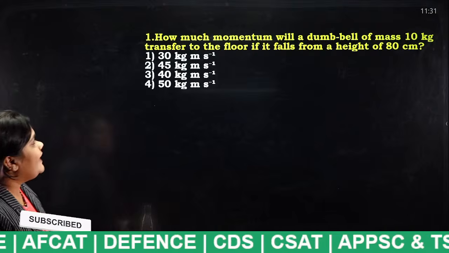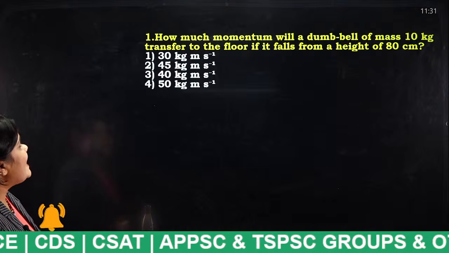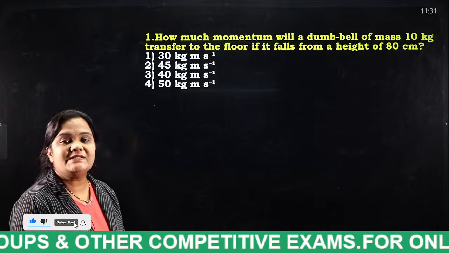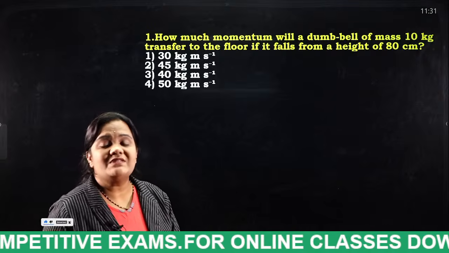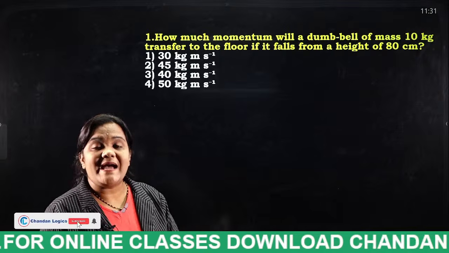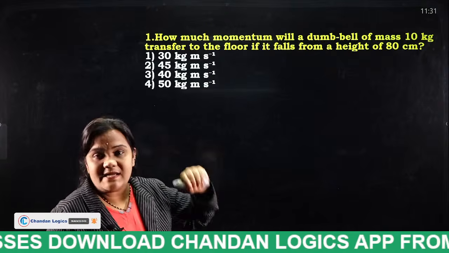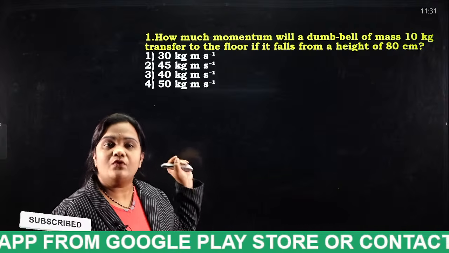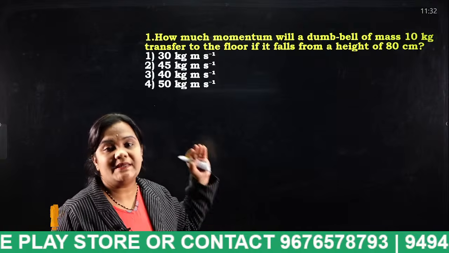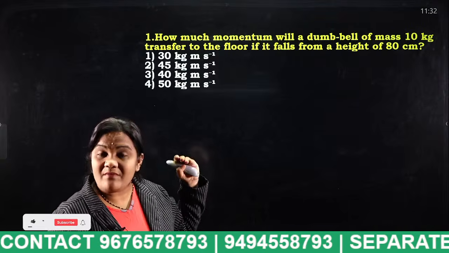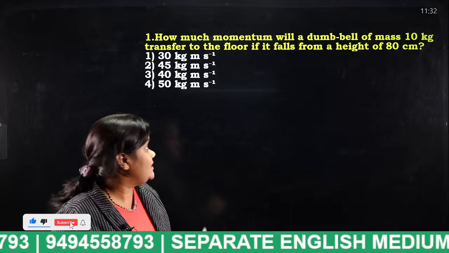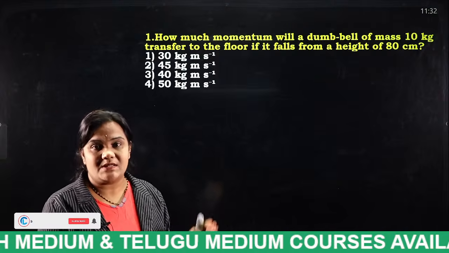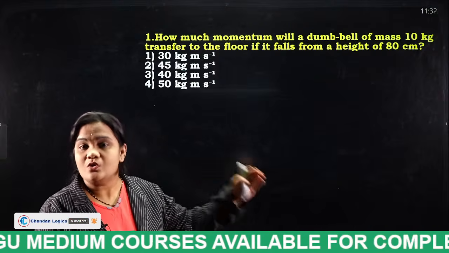How much momentum will a dumbbell of mass 10 kg transfer to the floor if it falls from a height of 80 centimeters? So in the question, it is given that a dumbbell which is having a mass of 10 kgs has fallen from a height of 80 centimeters. Okay, how much will the momentum be? If you know the formula for momentum, you can easily solve this question. Okay, and we need to convert those centimeters into meters. Why? Because in the options they have given units in meters. That means we have to convert the centimeters into meters.